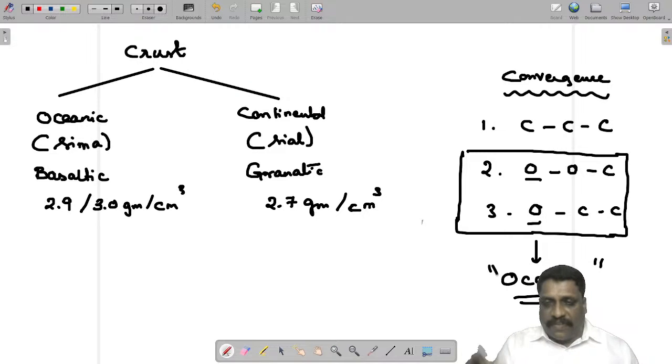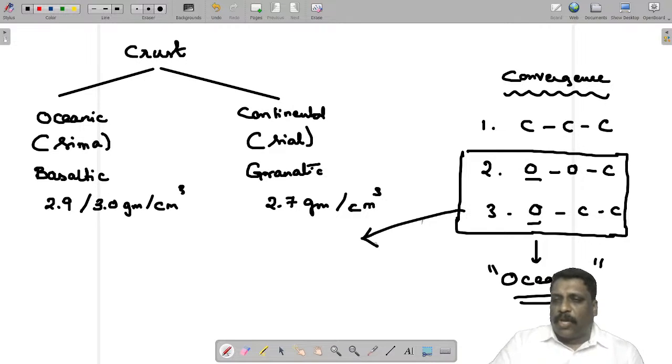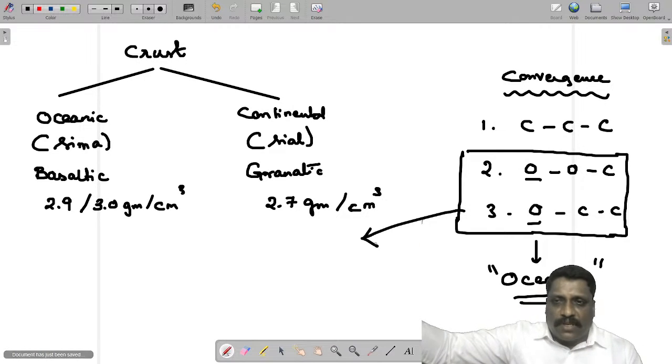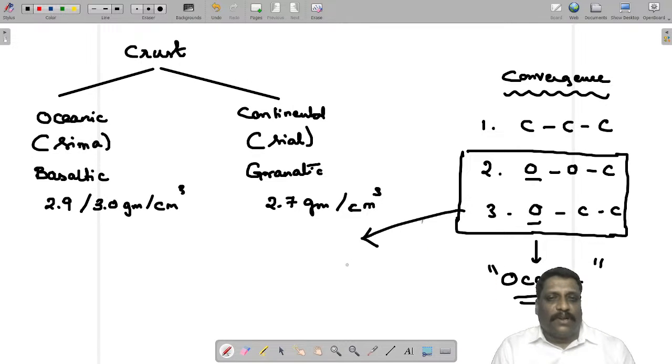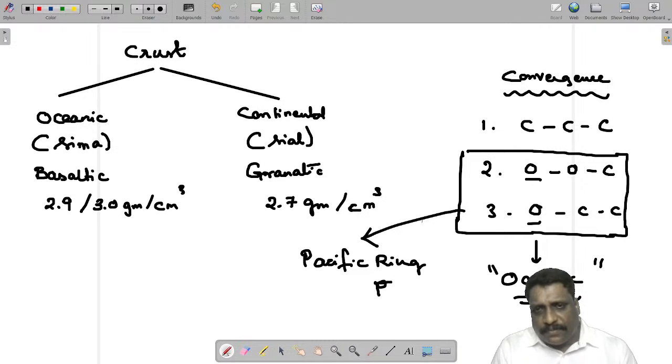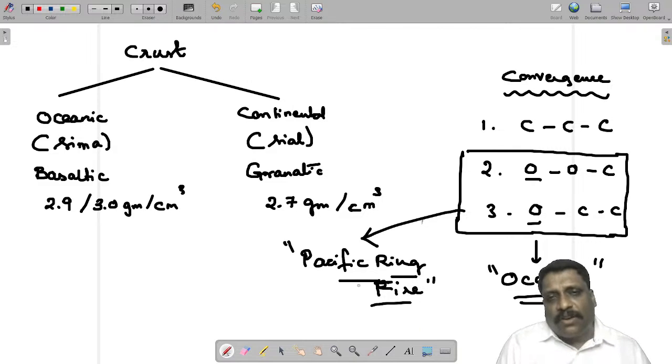So what are the features? When I talk about ocean-continent convergence, as I said, the answer is more like object oriented programming. If you ask me to give one classical example of this ocean-continent convergence, it is nothing but the Pacific Ring of Fire. In the last class, yesterday's class, I think we discussed this Pacific Ring of Fire. So I can take the Pacific Ring of Fire.